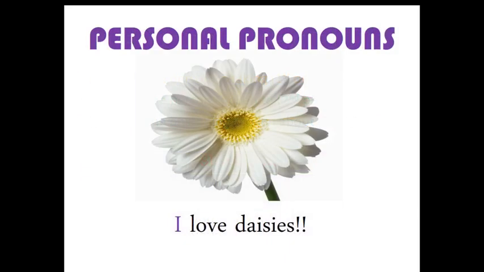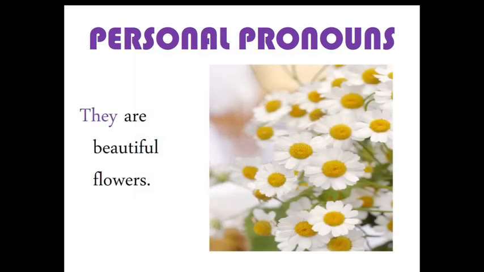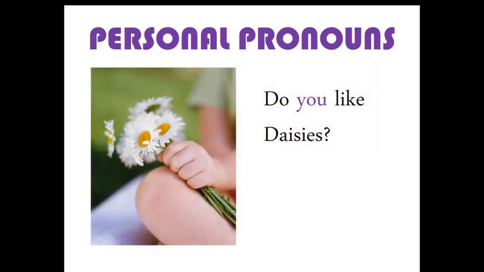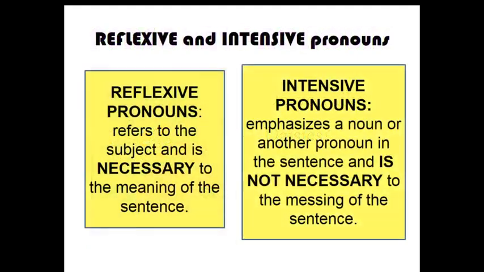You can take an example: I love daisies, where I is a first person pronoun. Another example: they are beautiful flowers. So this is another personal pronoun. Do you like daisies? Here you is the second person pronoun. Now we have discussed the first person, second person and third person pronouns up till now. Now we will see reflexive and intensive pronouns.